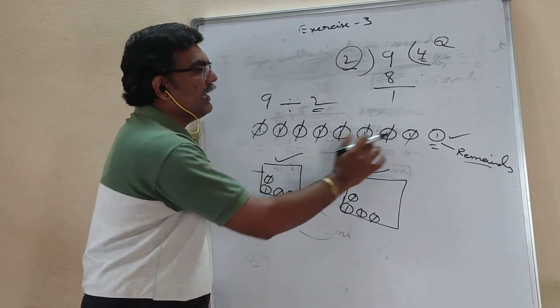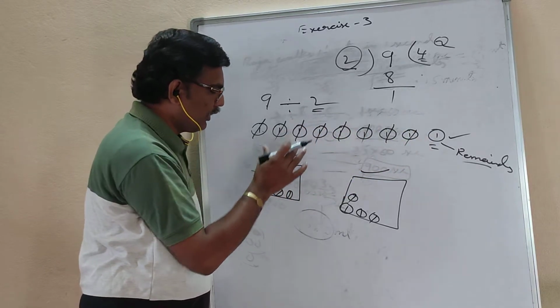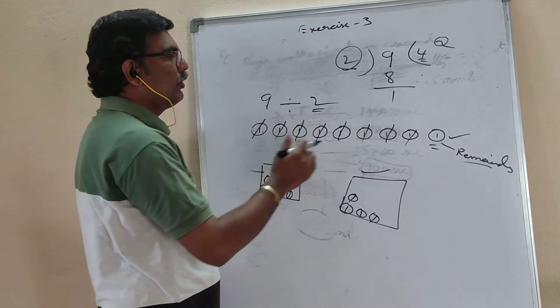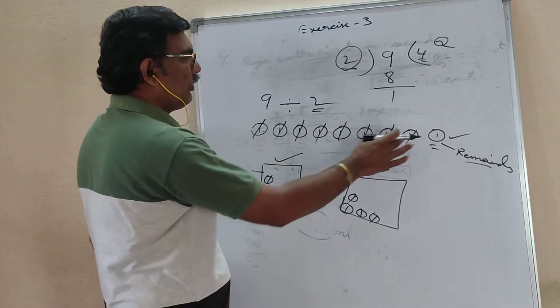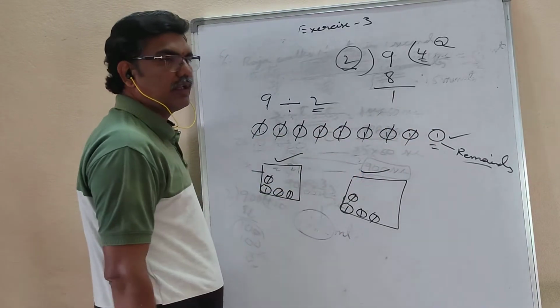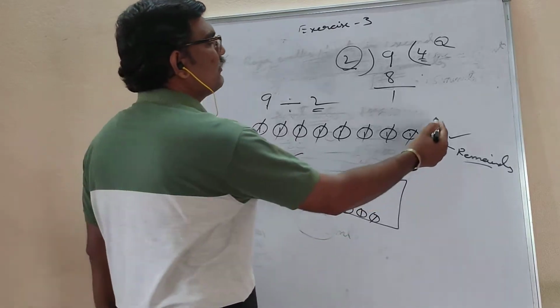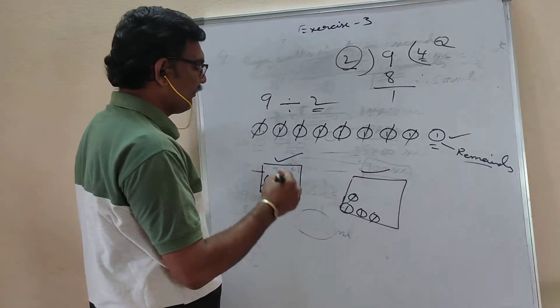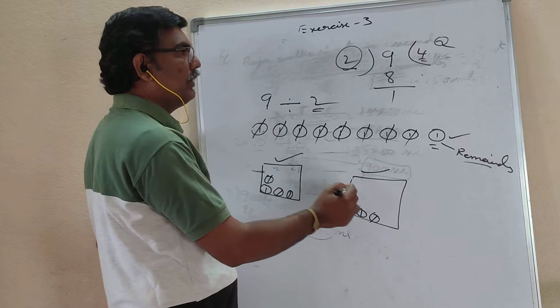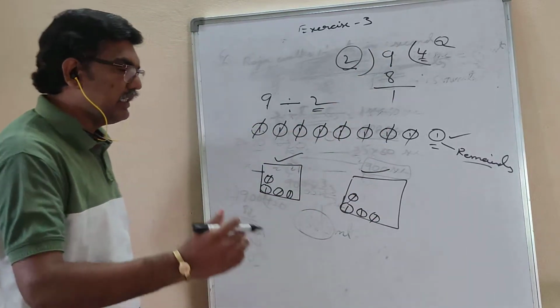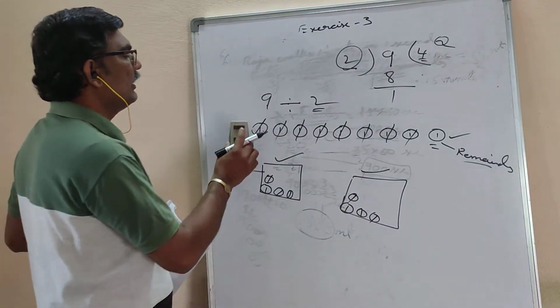Like that, 8 are completed. You keep 4 in this pocket and 4 in this one. Here only 1 coin is left and there are 2 pockets, so you can't share it. So what is this one called? Remainder. And the number in each pocket is called the quotient. So this is normal division.